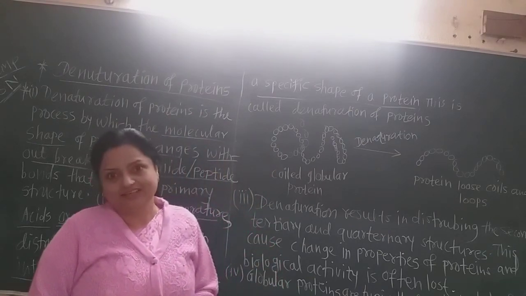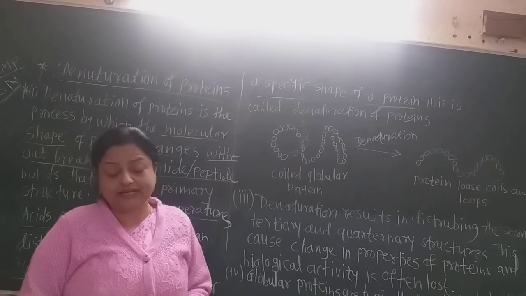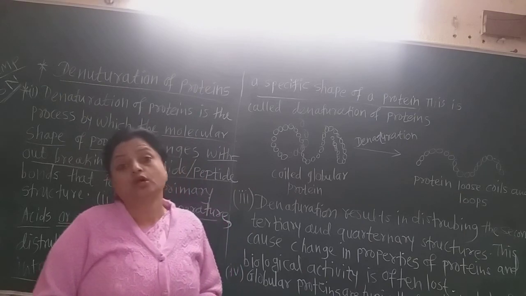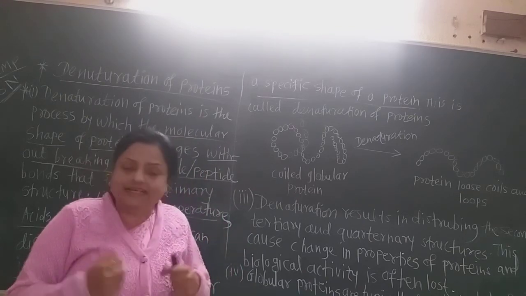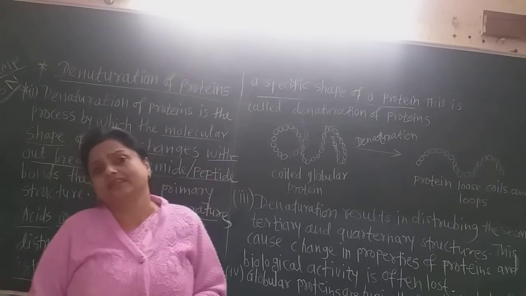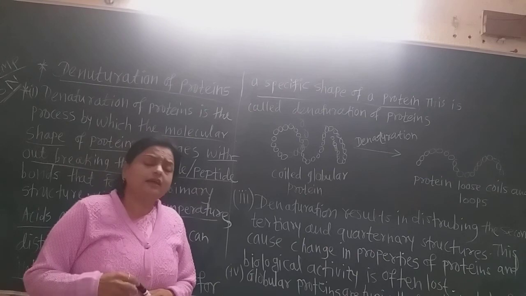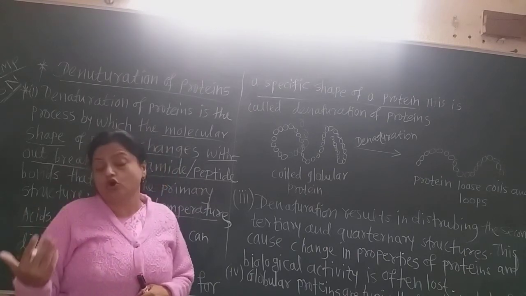You know that globular proteins have many loops, and in the textbook they have also shown the shape of the globular proteins, and that shape gets disturbed in denaturation. Denaturation results in disturbing the secondary, tertiary and quaternary structure.